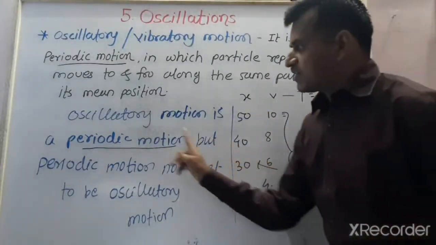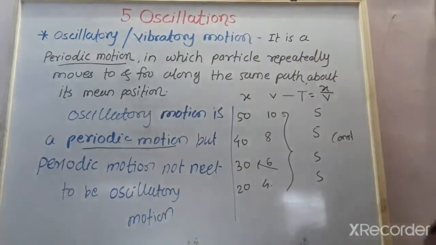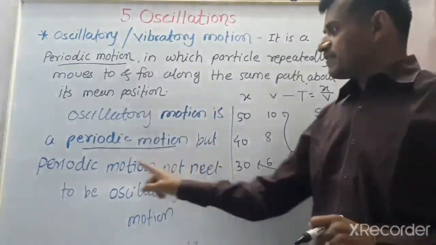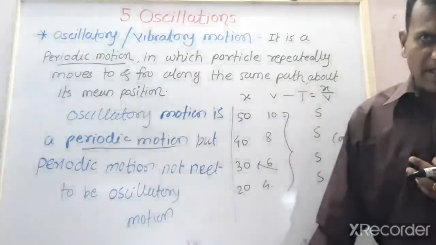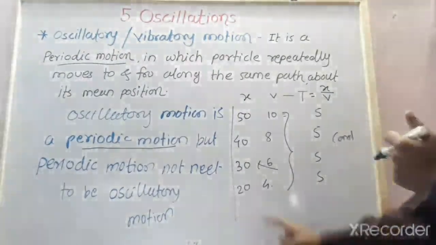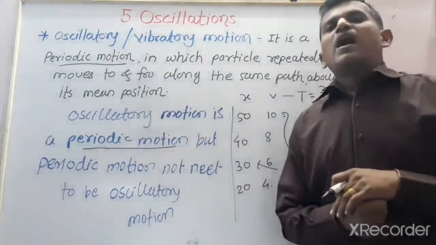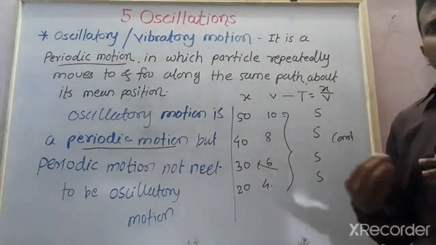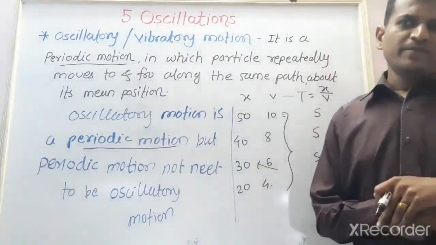Next part: the periodic motion need not be oscillatory motion. म्हणजेच काय सांगितलं इथं की पिरियडिक मोशन हे ऑसिलेटरी मोशन असतीलच असं नाही. मग समजा आपण एक पिरियॉडिक मोशन घेतलं. फॉर एक्झाम्पल द अर्थ रोटेट अराउंड द सन, that is the periodic motion. After every revolution the earth requires the same period, that is 365 days.